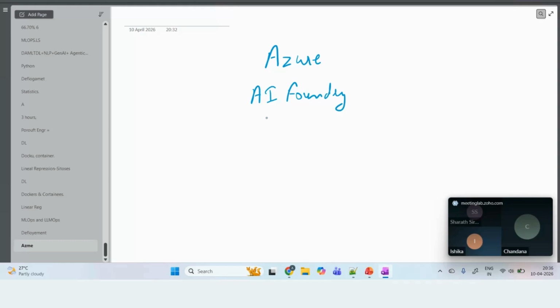Then we'll be taking one ML project, and we are going to deploy it on Azure. We are going to do the training part also on Azure, so everything end to end on Azure itself. This is what we are going to cover today.